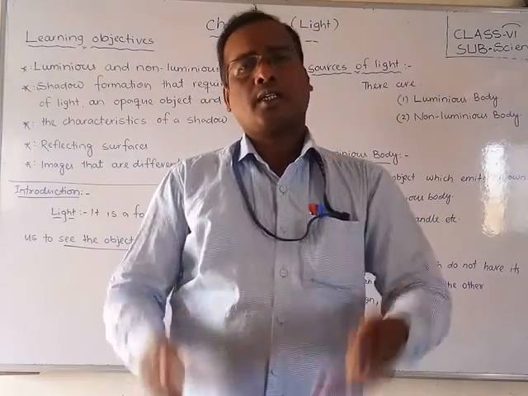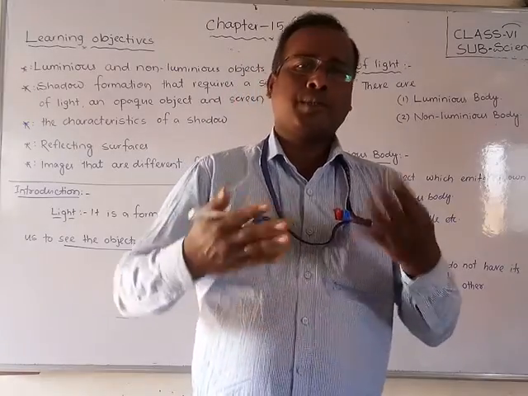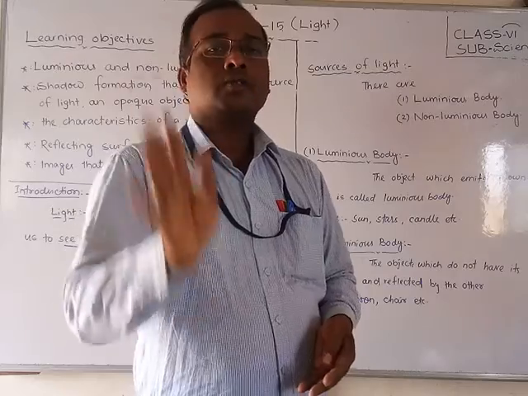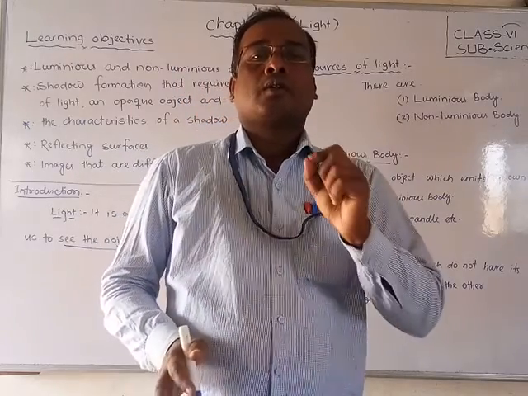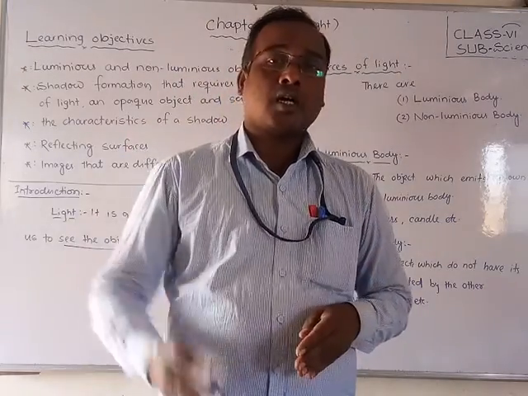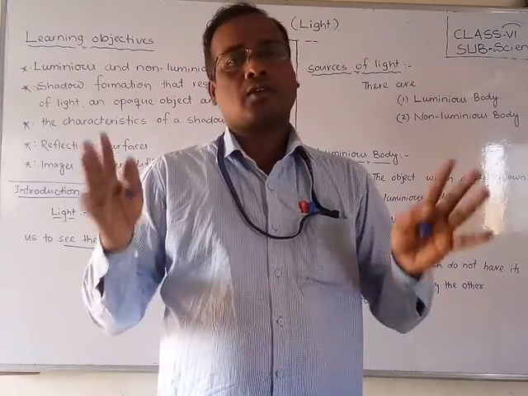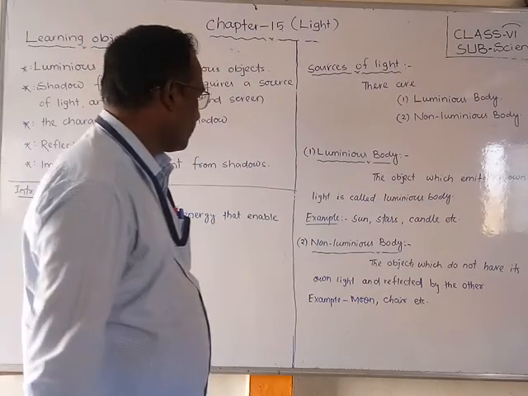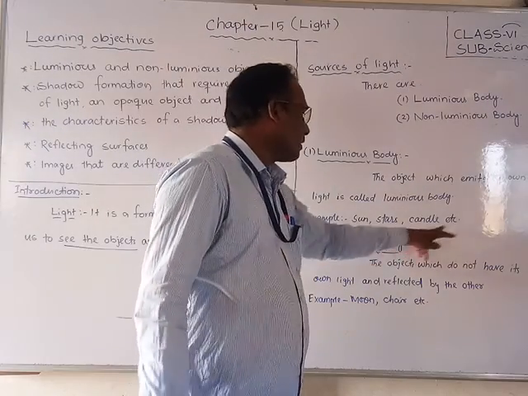Okay? A candle is burning, giving or emitting light. It does not depend upon others. So such a candle is one of the luminous bodies. Same like star, sun, candle: these are all different sources, but these are luminous bodies. Examples: the sun, stars, candle, etc.